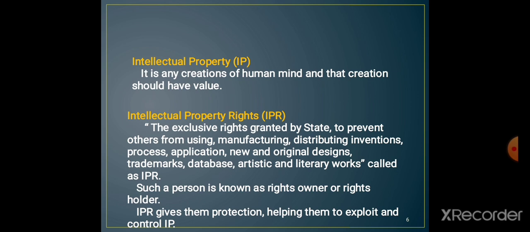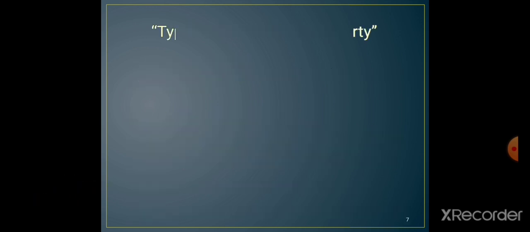The person who has these rights is called the rights owner or rights holder. And what does this IPR give? It gives the intellectual property protection and helps them to exploit and control their intellectual property. This is called intellectual property.